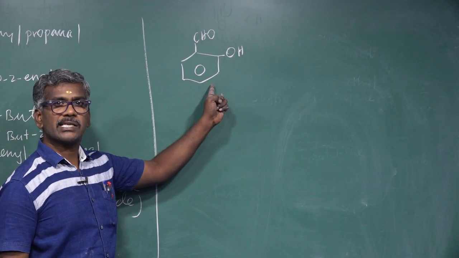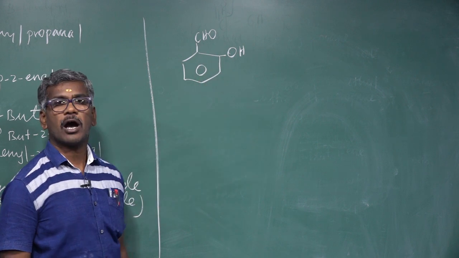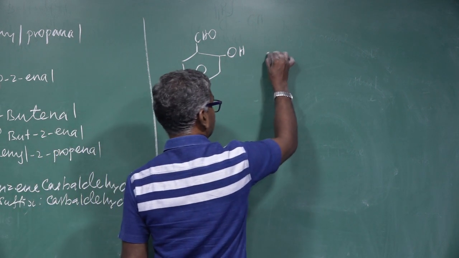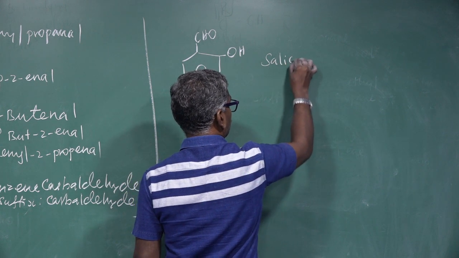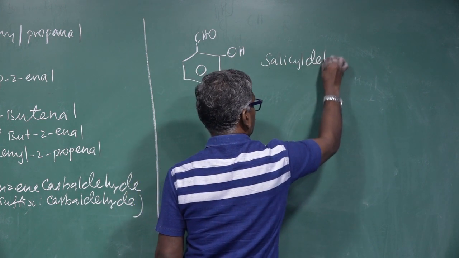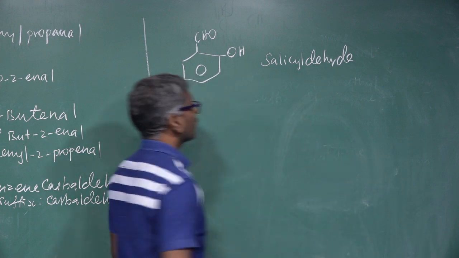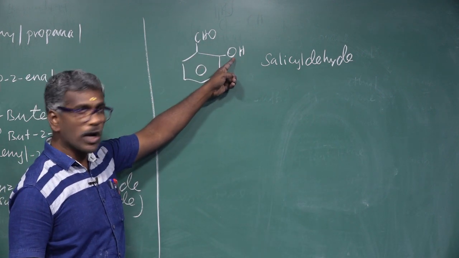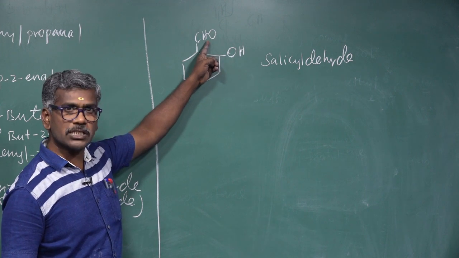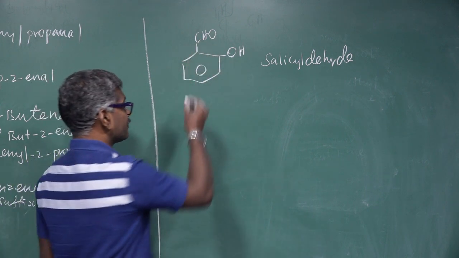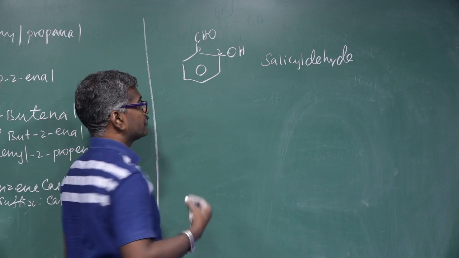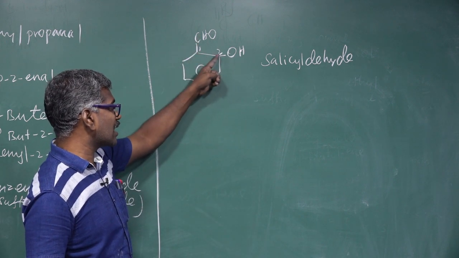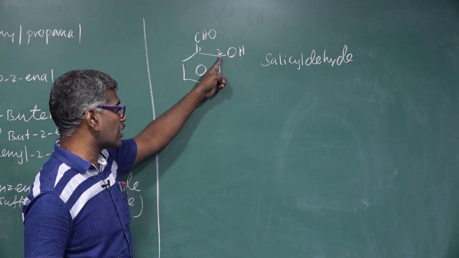In the benzene nucleus, two different groups, aldehyde and hydroxyl, are present. This name is called salicylaldehyde. IUPAC name: comparing aldehyde and OH group, aldehyde is the first priority. Give the least number, 1, 2. One more common name: the functional group attached to the adjacent carbon is called ortho.